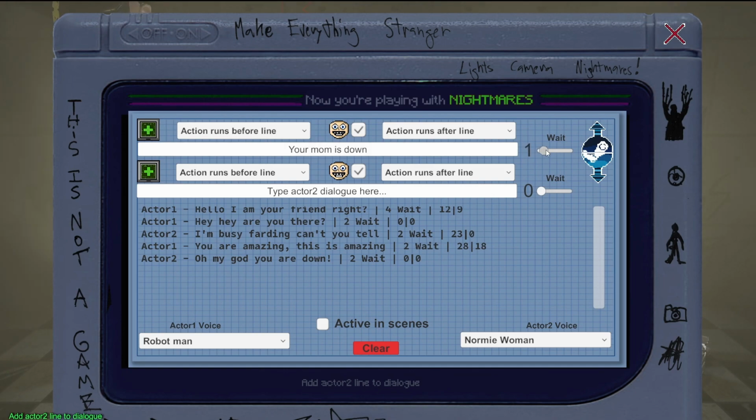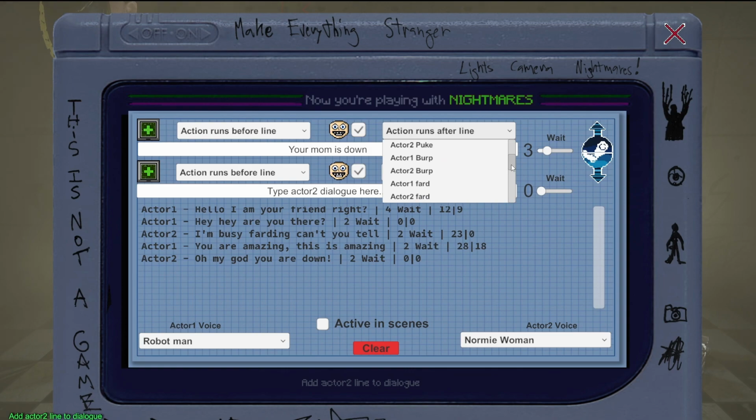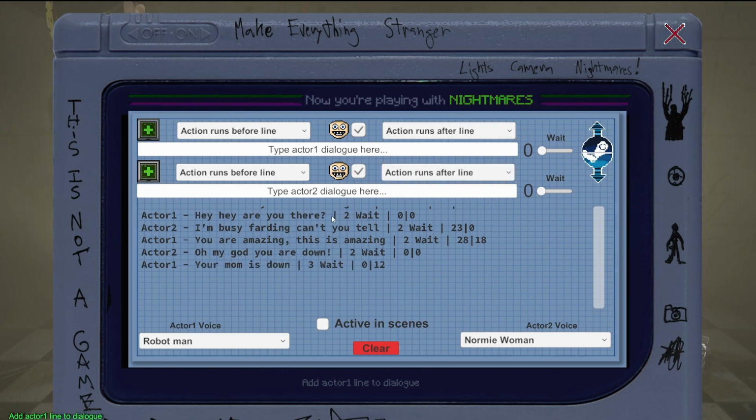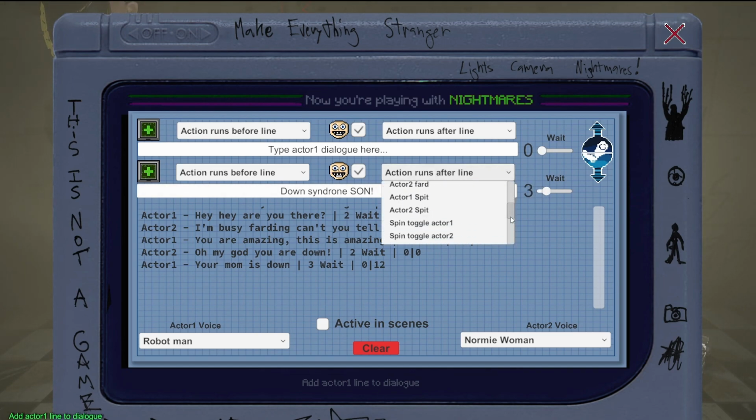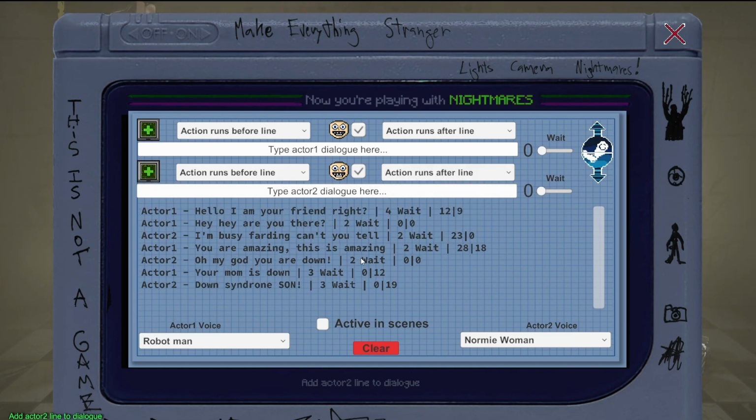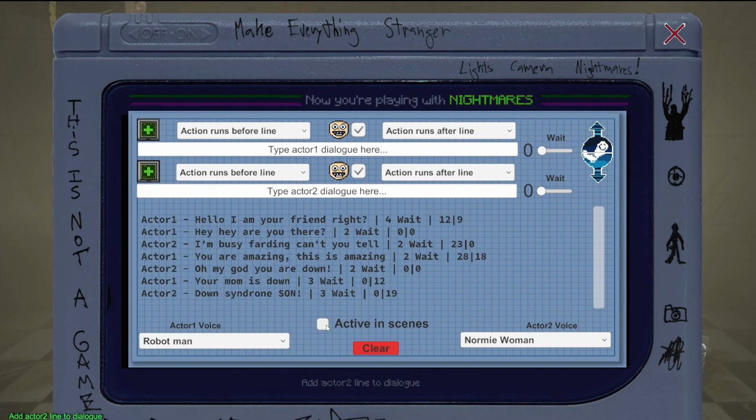And then let's have him blow another fart. Okay, of course. Your mom is down. Then this person's gonna go, Down syndrome, son. And then they're also gonna fall down after the line. This is amazing theater we're doing here. Okay, so you just write it like that.